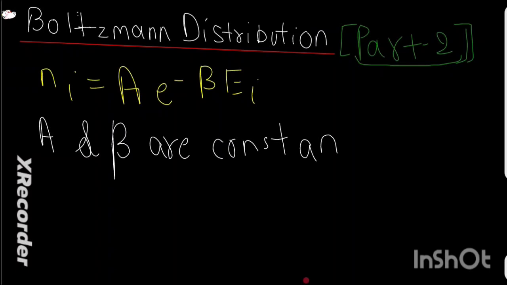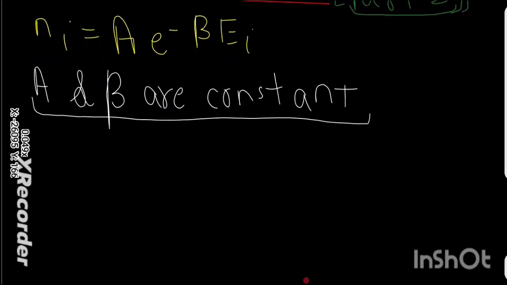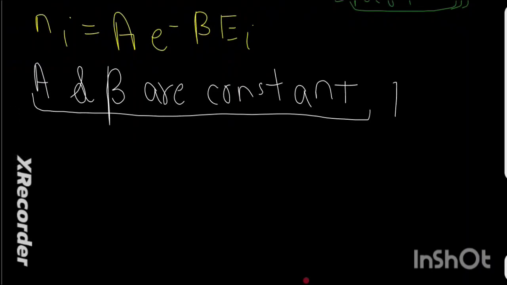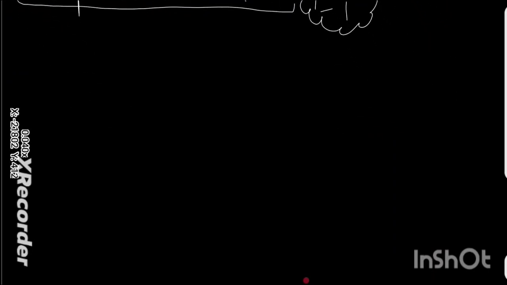Our motto in this particular video is to derive these constants and to derive the probability. What probability? The probability of the number of particles being in the Ei energy state. This probability term is very important to understand other statistical physics topics. So let's start deriving that formula.